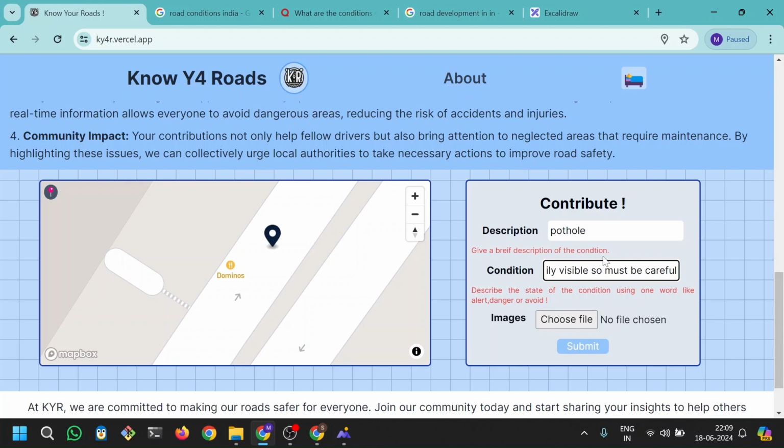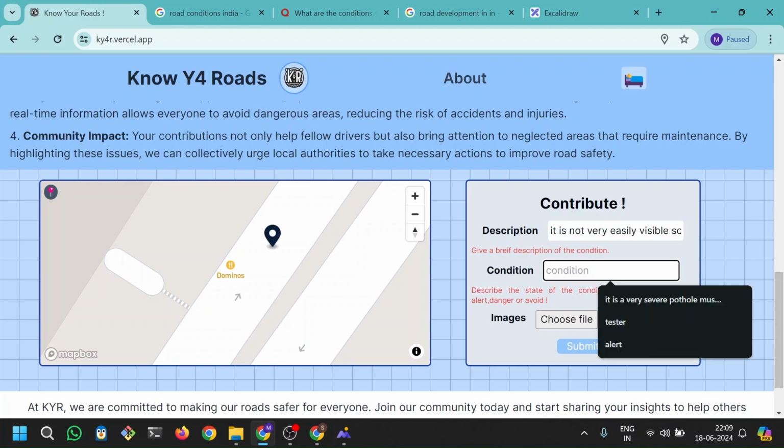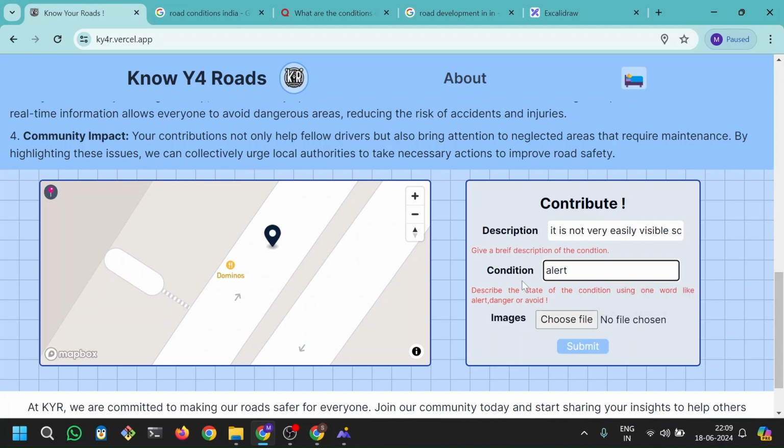Sorry, this should be here, I accidentally put it over here. So the description should be in the above statement, and the condition uses certain words like alert, danger, or avoid, to hint to people whether to use this area or not.